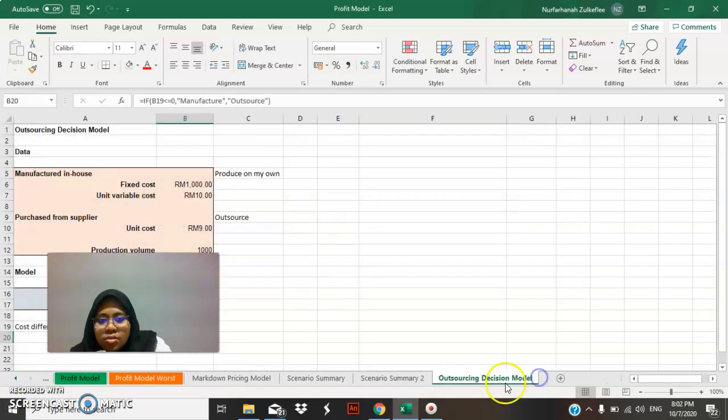So the last one is the outsourcing decision model, where I need to decide whether to produce on my own or get it outsourced, which is purchased from a supplier. From my fixed cost and unit variable cost, which are from my assumption sheet, and the purchase from the supplier, my unit cost is 900, which is from my assumption. After calculating this, I got the total manufacturing cost of 11,000, and the total purchase cost of 9,000.